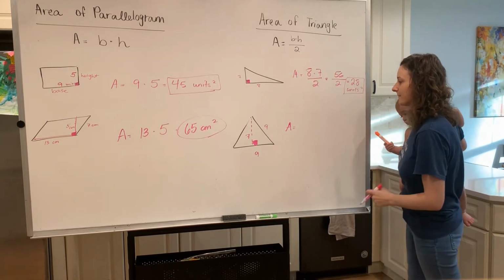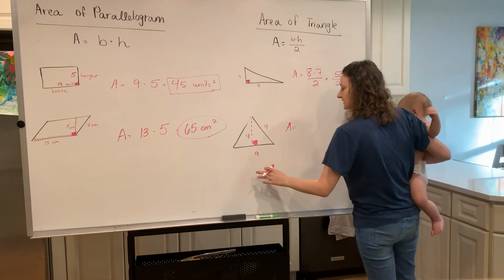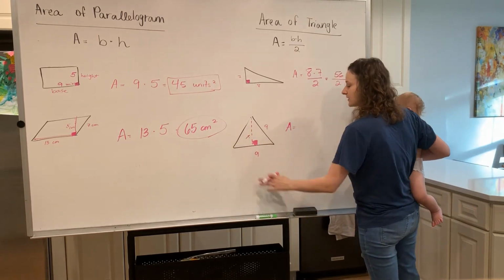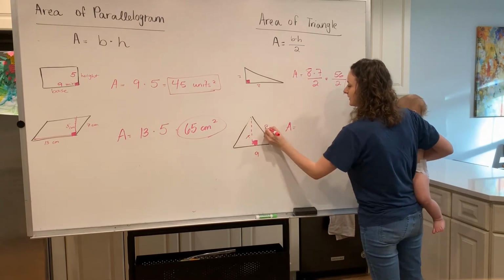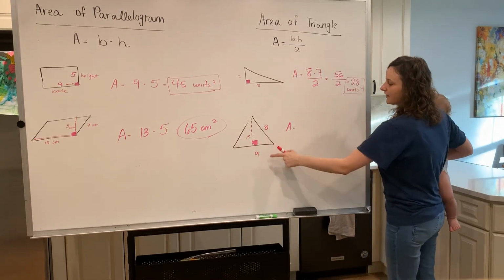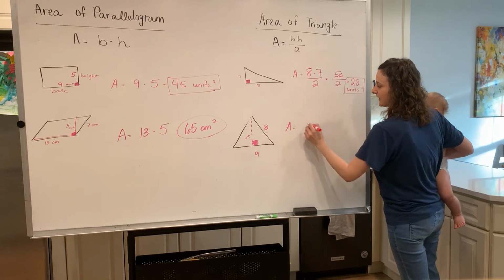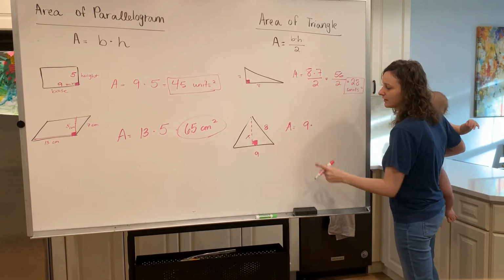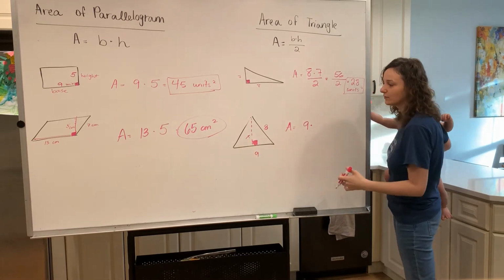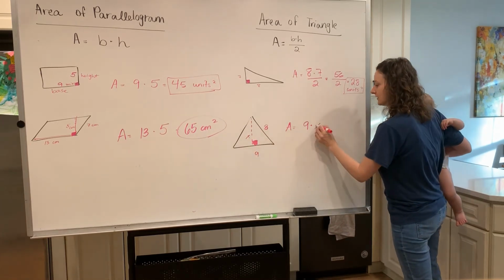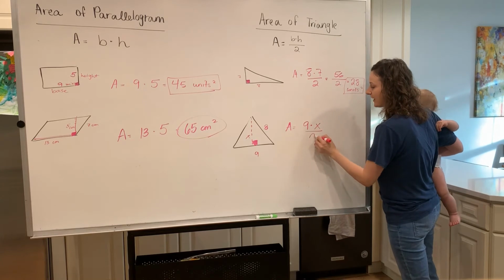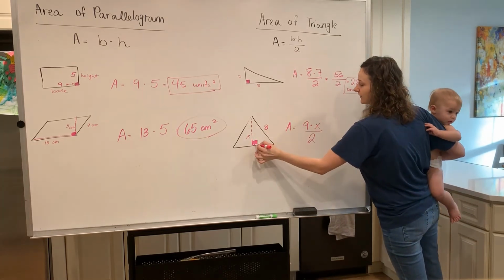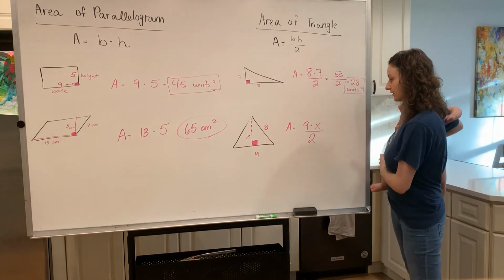Okay. Actually, in this problem, let's make it a little bit different here. Let's say we don't know this value here. Let's call it x. And so here the base of my triangle is 9 times the height of my triangle, which I am going to call x, and I have to divide that by 2. 8 is not the height of the triangle because it is not part of the unit squared.